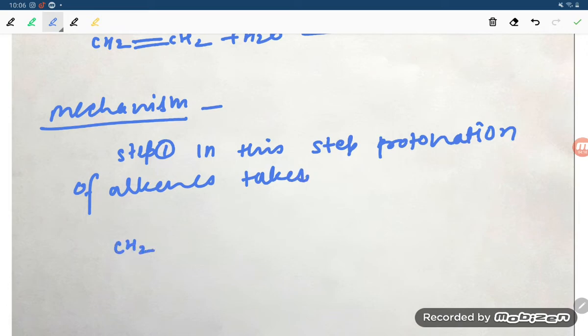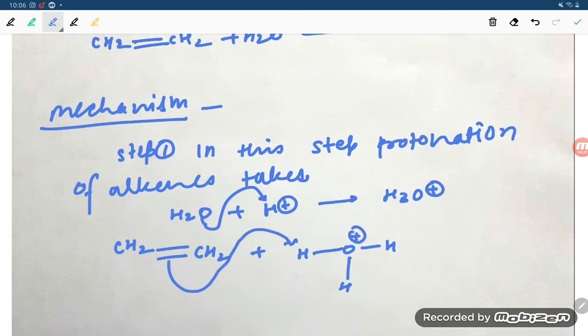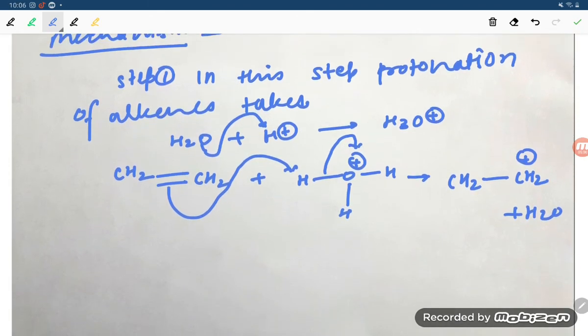Keep in mind that H2O is there plus H plus from the acid, which gives H3O plus. So CH2 double bond CH2 plus H3O plus, with the hydrogen carrying the positive charge, will attack here. So it will form CH2 single bond CH2 with a positive charge, plus a water molecule. This is step number one.